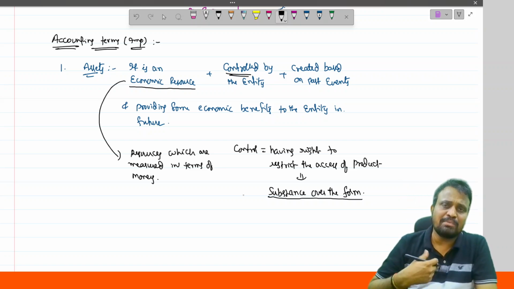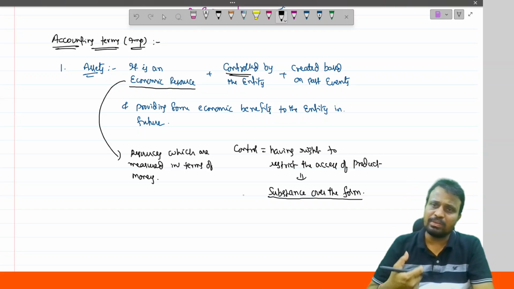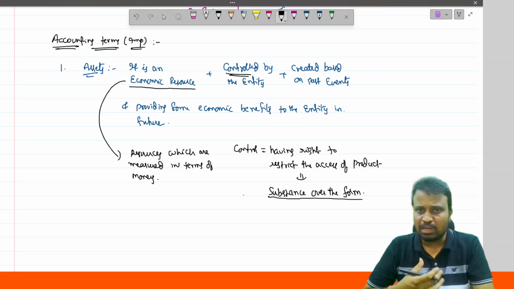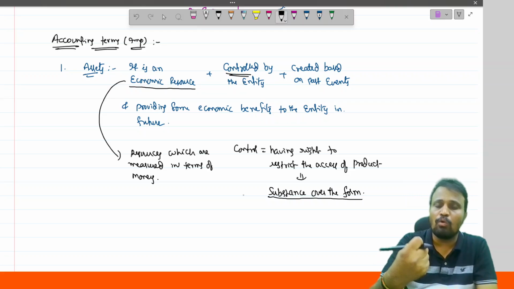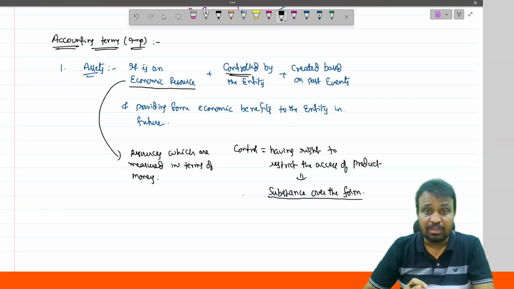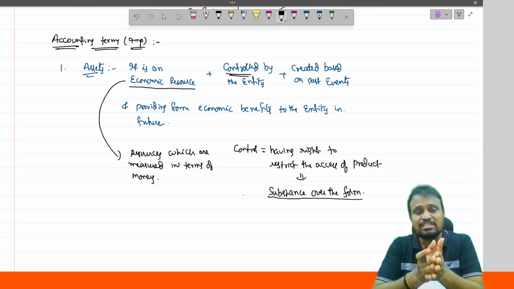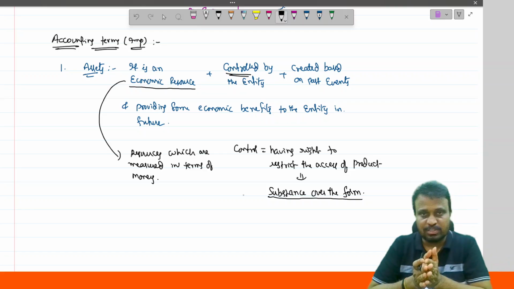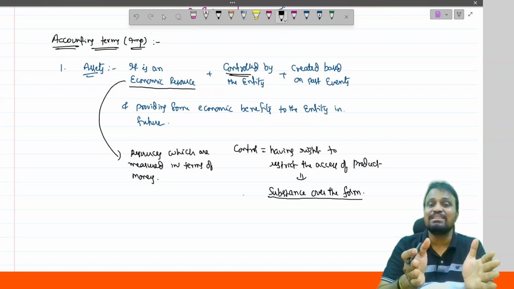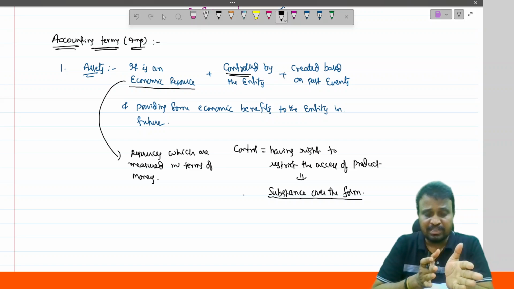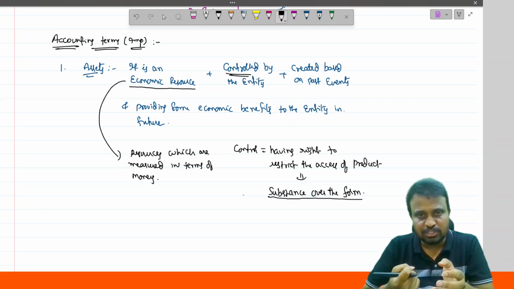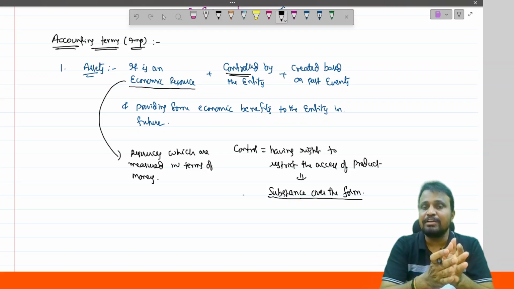For example, I purchased plant and machinery for rupees 10 lakhs. Then I am the owner of the plant and machinery, and no doubt I have control over the asset, so it is treated as an asset to me. But if I purchase plant and machinery on hire purchase, installment or EMI basis, I make the down payment, receive the plant and machinery, and utilize it for day-to-day operations.